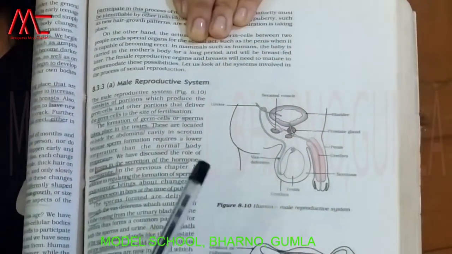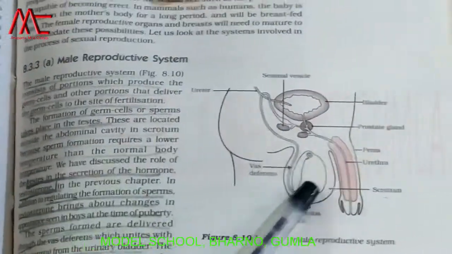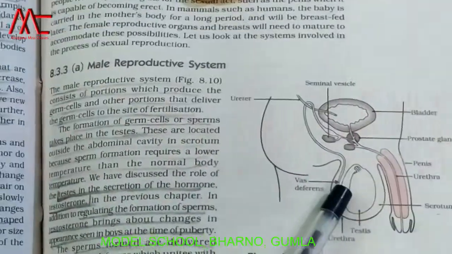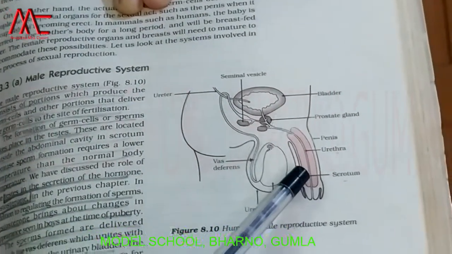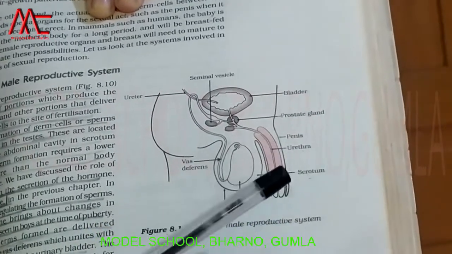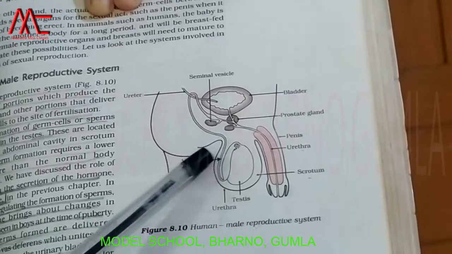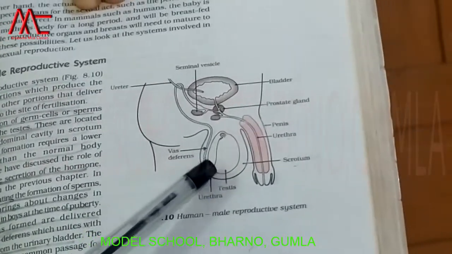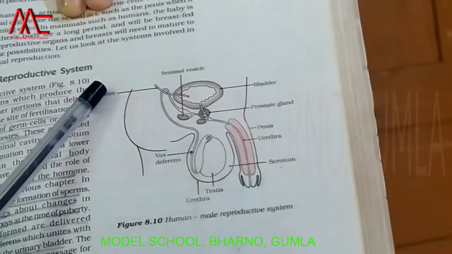It is very clearly visible to you that this rounded structure is your scrotum. Within the scrotum, testis is located. This is your penis, and this is your urethra, okay? And then you can see vas deferens, a tube-like structure which is coming out from the testis is your vas deferens. This is your ureter.